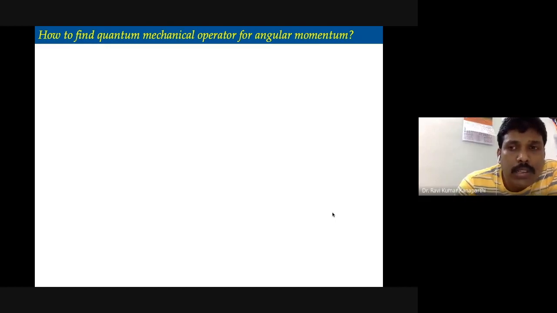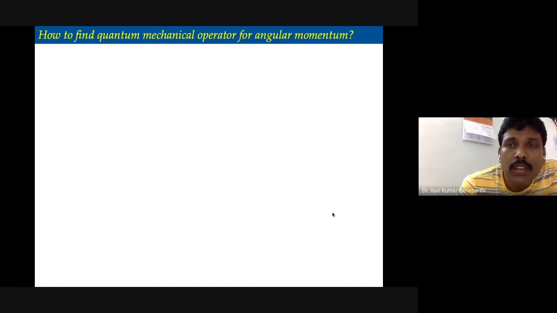According to postulate number 2, for every observable there is a linear Hermitian operator. It is also said that if you have a position vector or position operator x, it has to be replaced with x itself in order to find the operator.